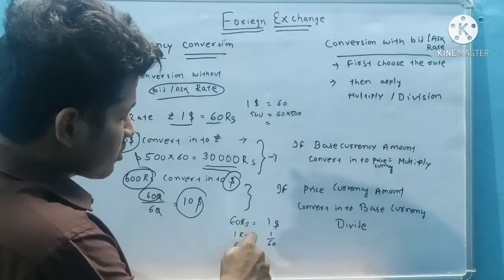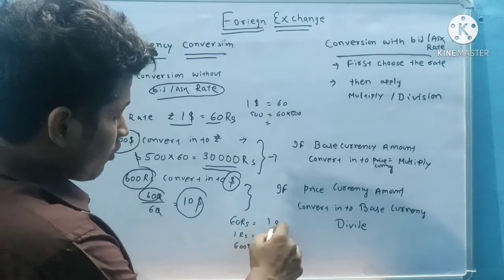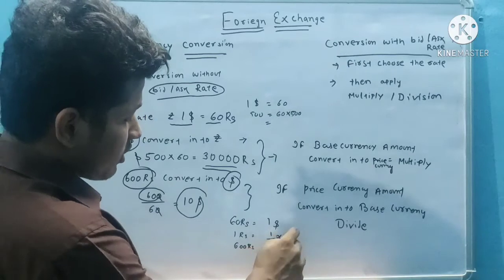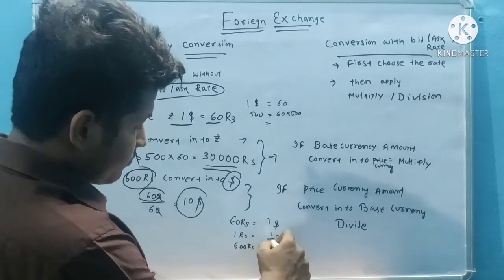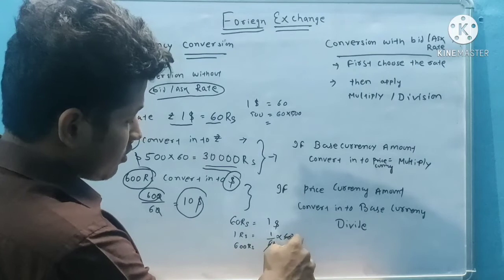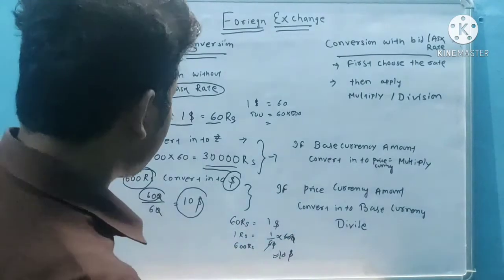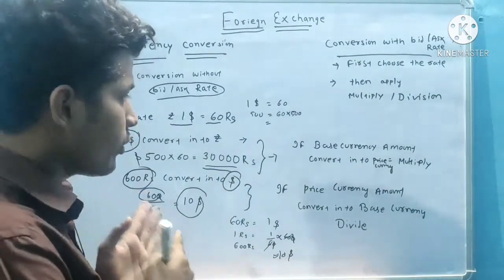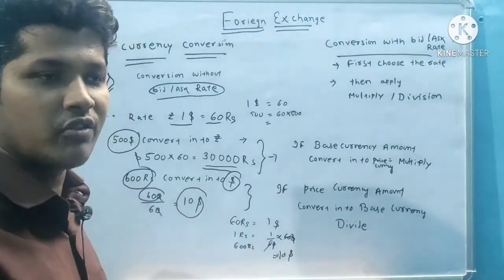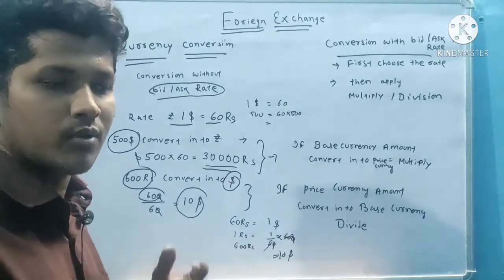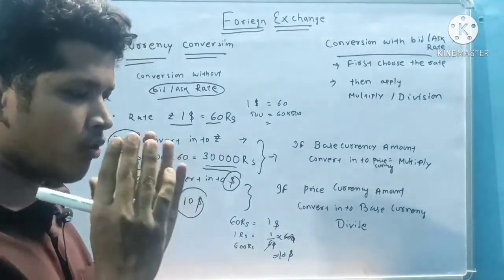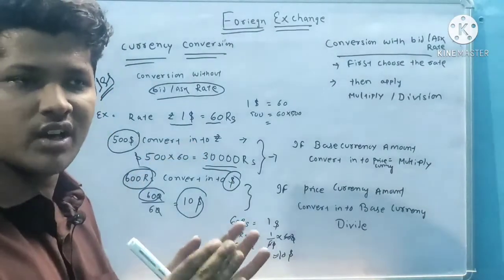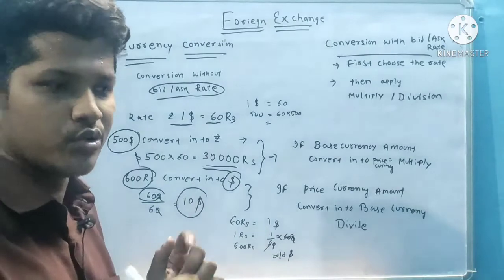Then 600 rupees is equal to 1 by 60 into 600. So it will cut, then $10. Okay. So in summary, if we calculate in this way in the exam, it will take time while doing sums. So we should remember in summary way at what rate we choose.